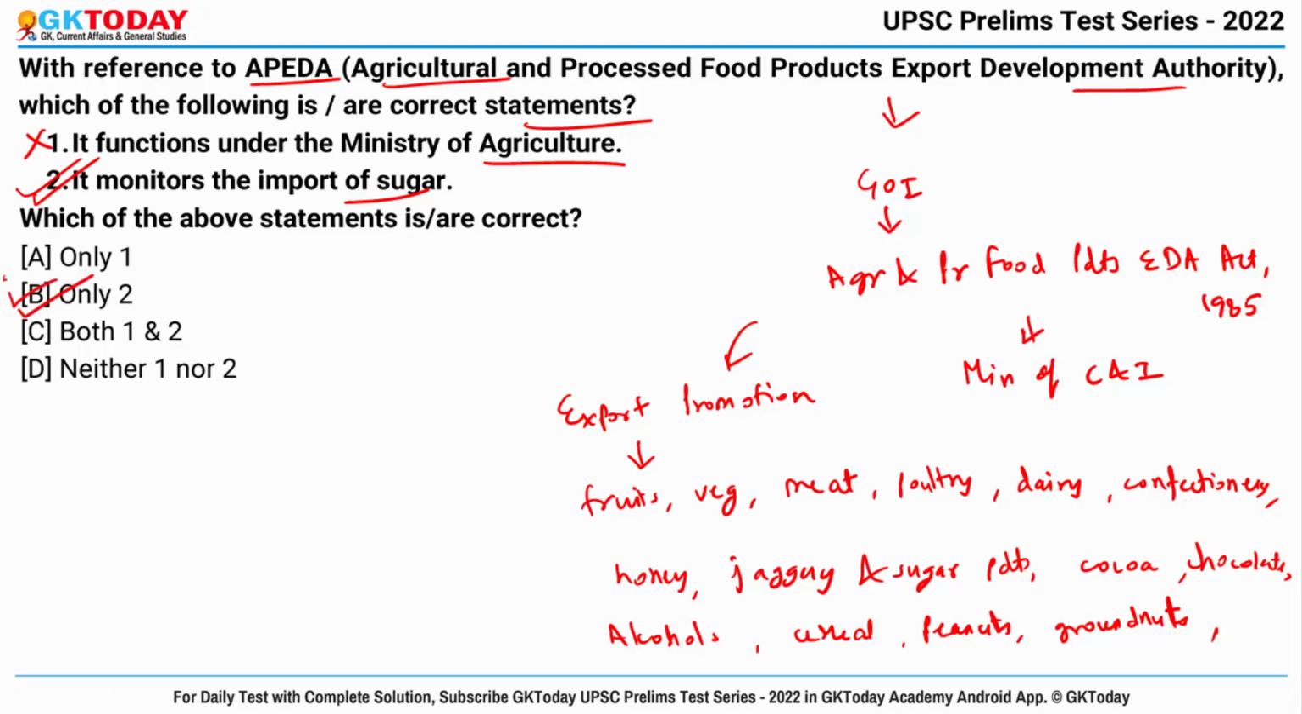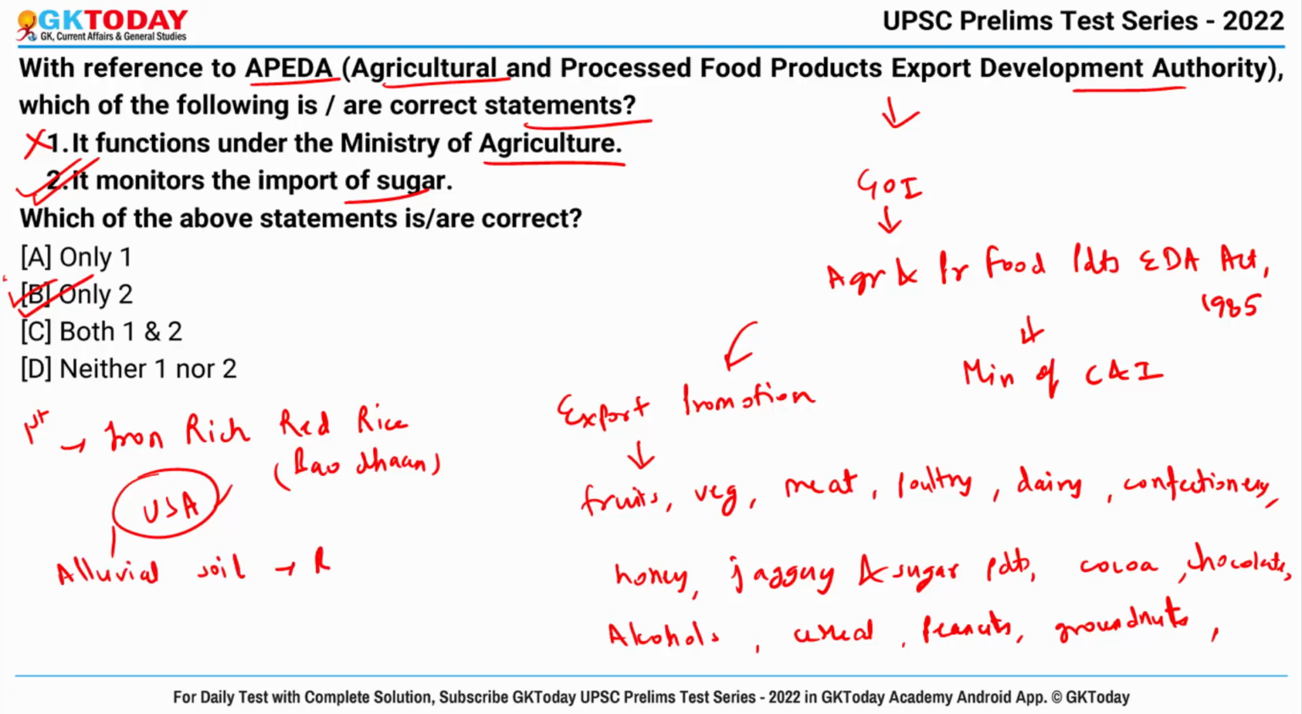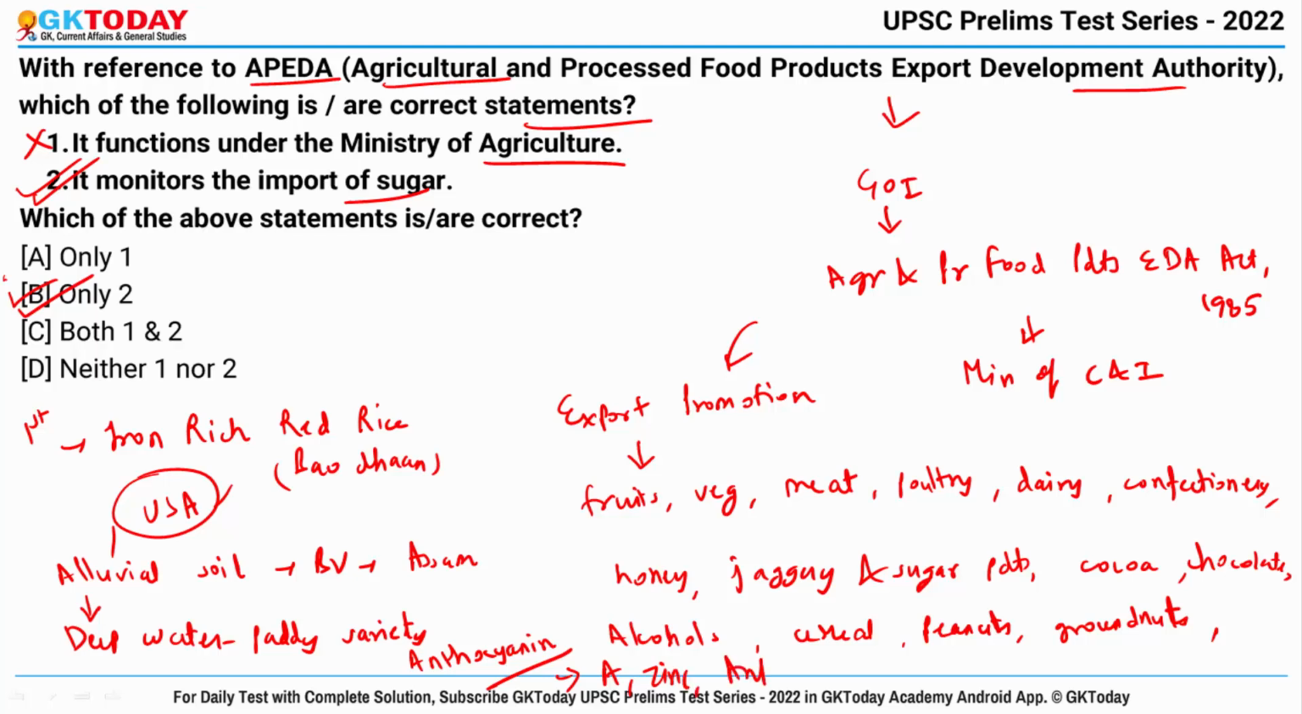Now, what is the context of this question? Recently, the first consignment of iron-rich red rice named Bao Dhan was flagged off to the USA, and it is cultivated in the alluvial soil of the Brahmaputra Valley in the state of Assam. So it is basically a deep water paddy variety, and the characteristic red color of the grains is due to the presence of anthocyanin pigment. Also, it is rich in other nutrients like vitamin A, zinc and antioxidants.